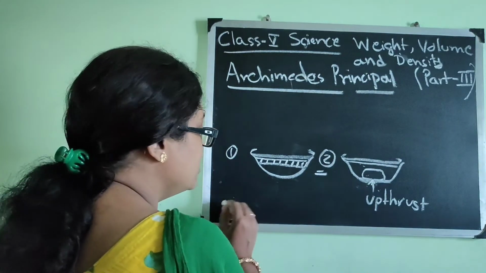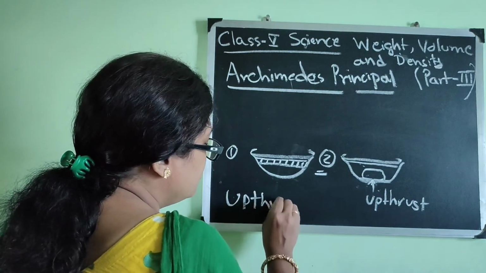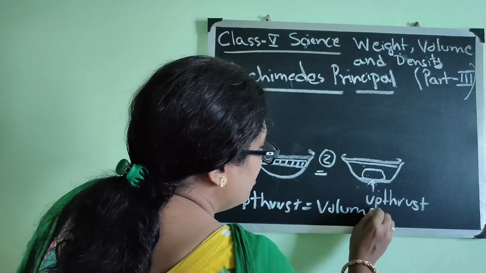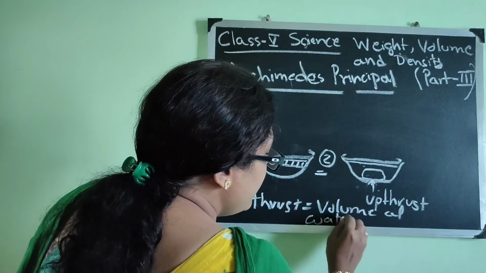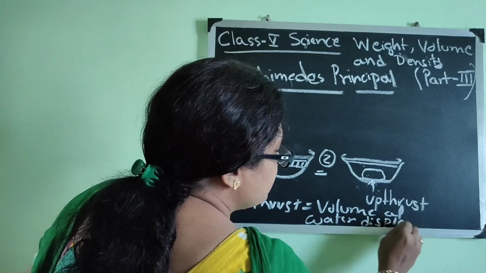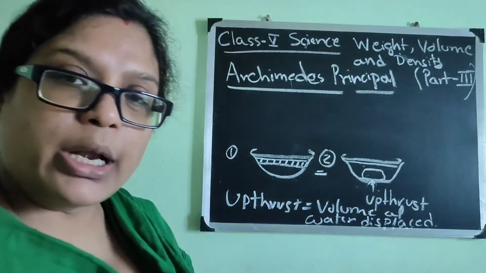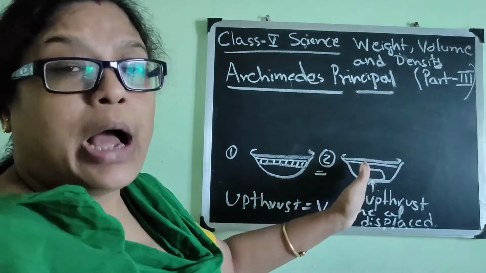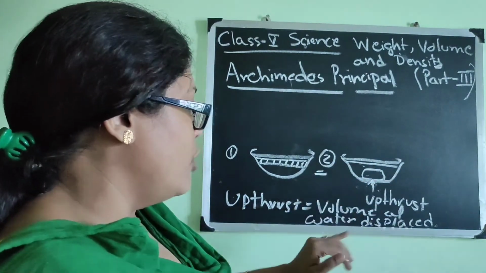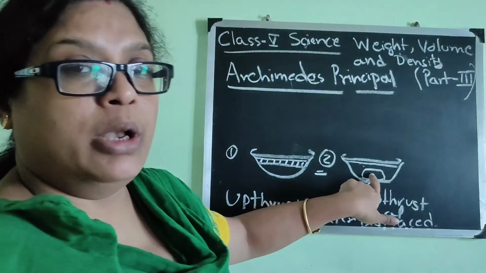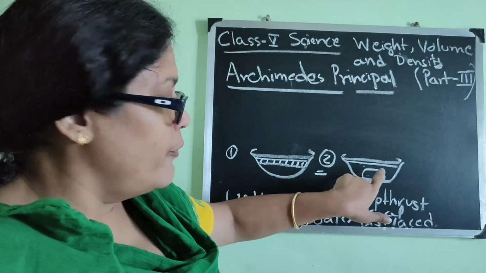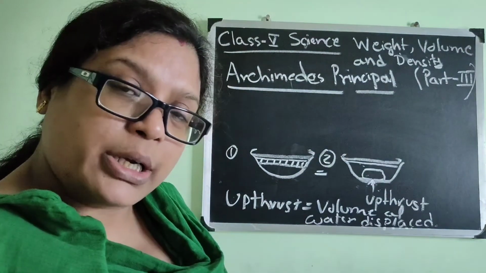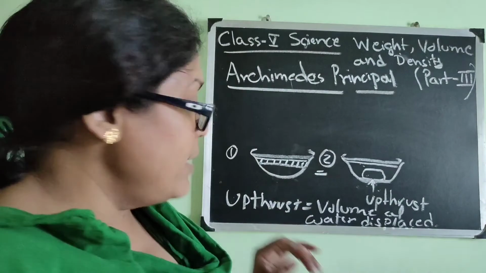So the upthrust is equal to the volume of water displaced. Do you understand what I am telling? The amount of upthrust is equal to the volume of water displaced by this particular object. So the volume of this and the volume of water which is displaced is the same. Am I not correct?